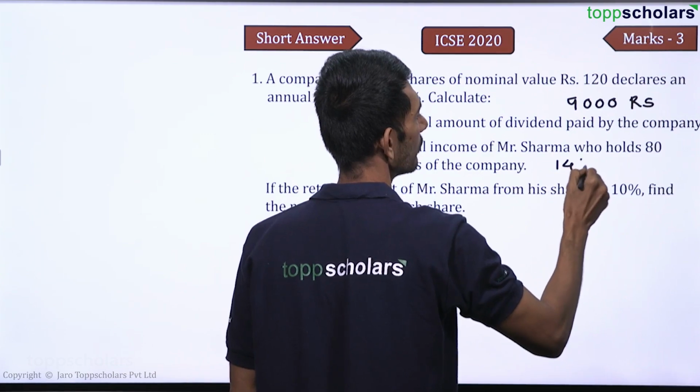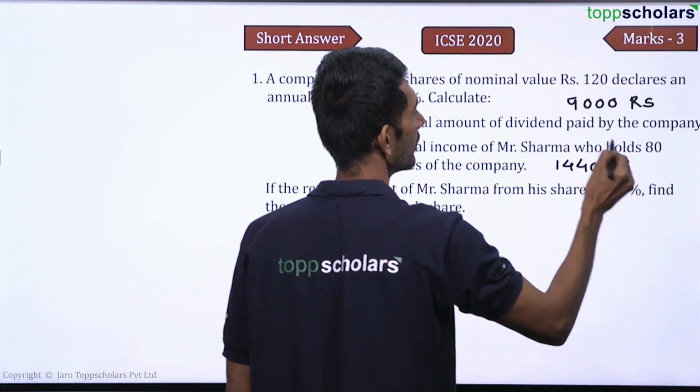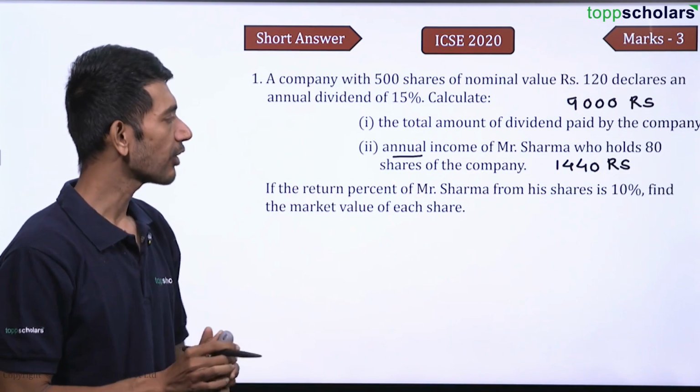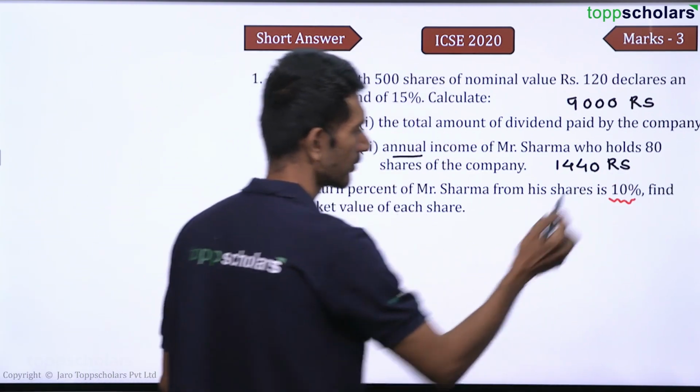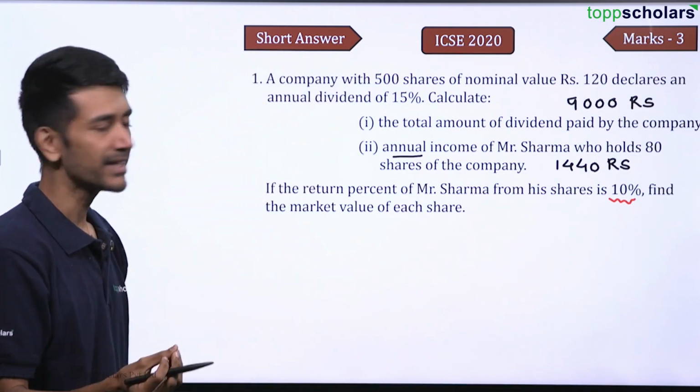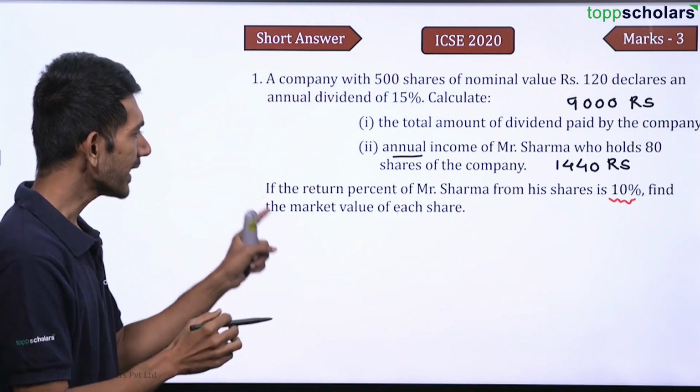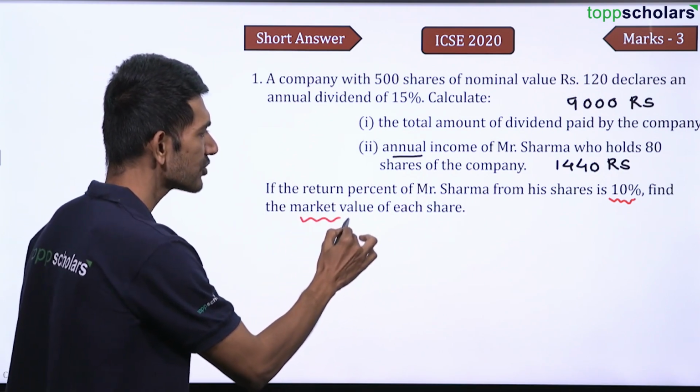This is 1440 rupees. Now if the return percent of Mr. Sharma from his shares is 10%, his return percent is 10%, right? Find the market value of each share.